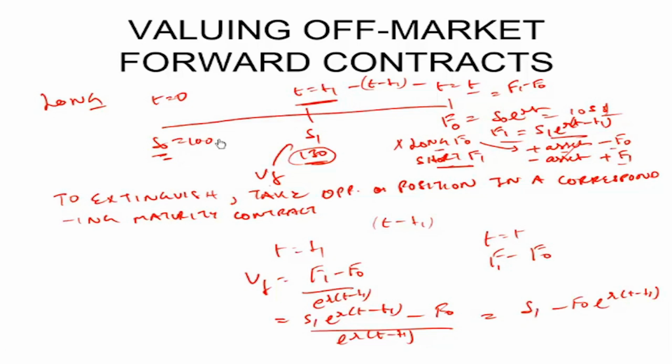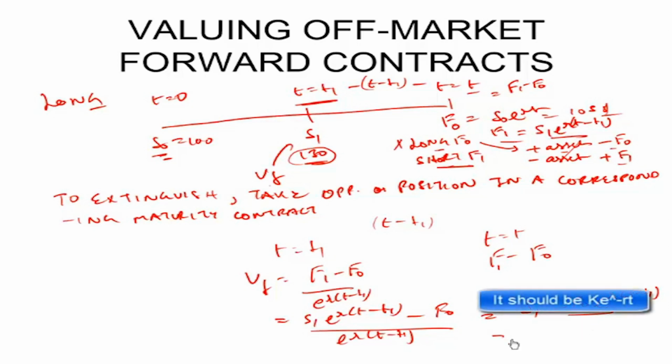If the spot price at T equal to T1 goes down, then the long counterparty loses, because he will buy at F0. He has to pay this amount F0. Question is, if he shorts a contract today, whatever he buys, he can sell it at what price? If S1 has gone down, he loses. If S1 has gone up, he gains. This is the formula mentioned in your book.